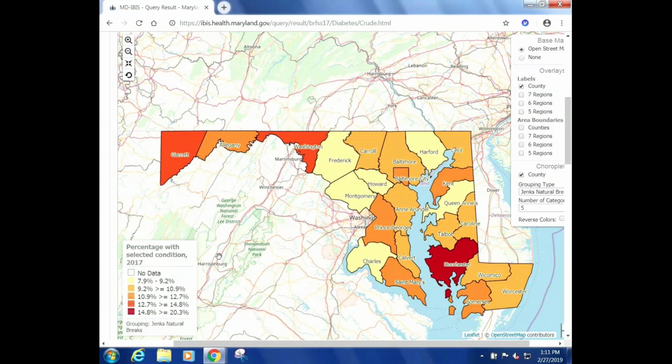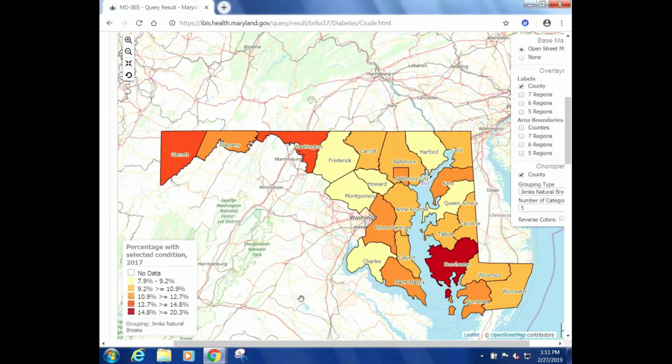But for our selected condition, we see that the lowest category ranges from 7.9 to 9.2%. The next category is from greater than 9.2% to 10.9%, and so on. And the colors correspond to the prevalence. So when we have a higher prevalence, we have a darker color, in this case red, and the lighter colors represent the lower prevalence of the selected condition.